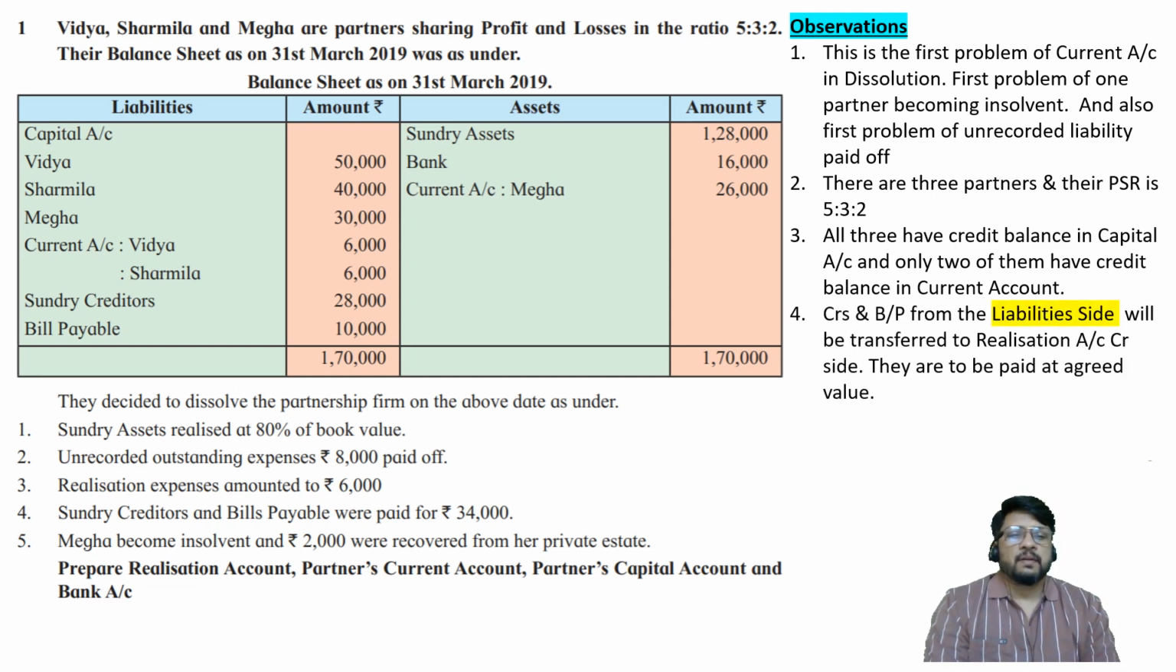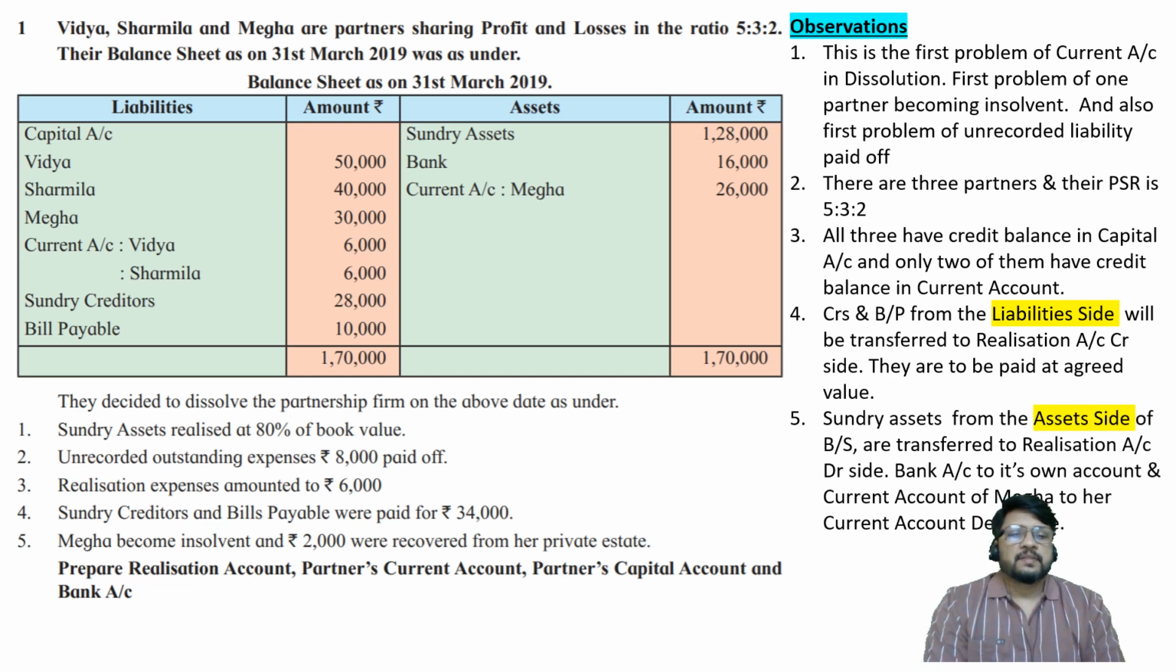Creditors and bills payable from the liability side will be transferred by us to realization account credit side. They are to be paid at an agreed value because that is adjustment number 4. Creditors and bills payable combined amount paid was rupees 34,000. Next, sundry assets from the asset side of balance sheet are transferred to realization account. So there are only 3 items: sundry assets, bank and current account. Sundry assets will be transferred to realization account debit side, bank account obviously to bank account debit side, and current account of Megha to her current account debit side.